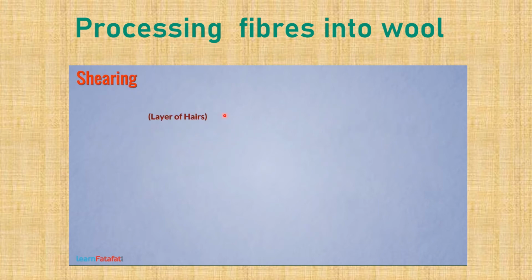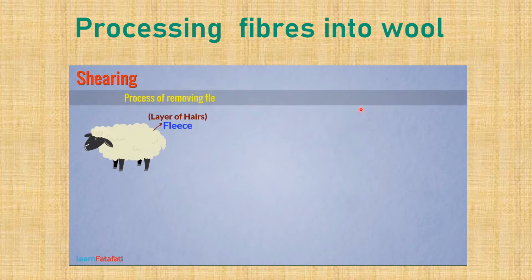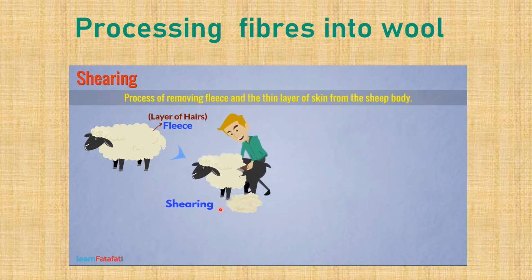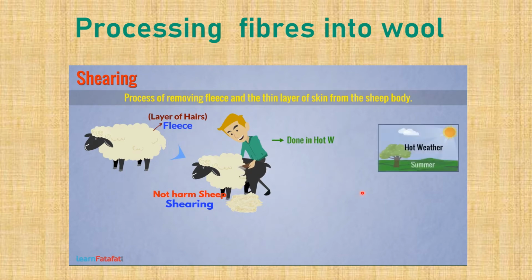The layer of hairs around the sheep body is called fleece. Shearing is the process of removing fleece and the thin layer of skin from the sheep body. For this process, tools similar to those used by barbers are used. The outer skin of animal body is dead, so shearing does not harm the sheep. However, this process must be done during hot weather.